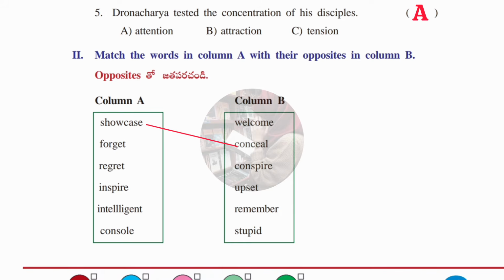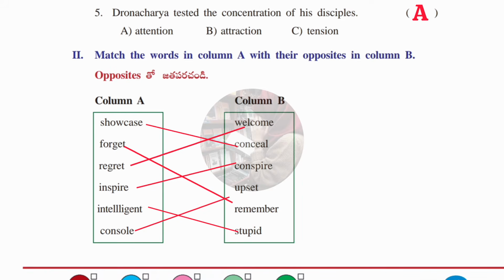Showcase opposite is conceal. Forget opposite is remember. Next, regret opposite is welcome. Next, inspire opposite is conspire. Next, intelligent opposite is stupid. Next, console opposite is upset.